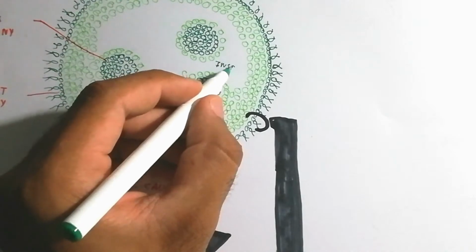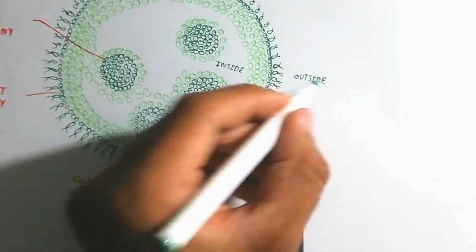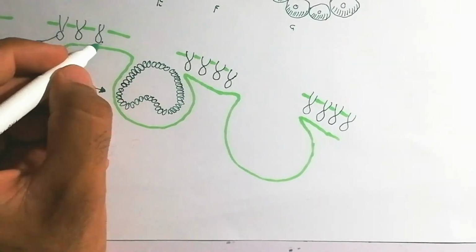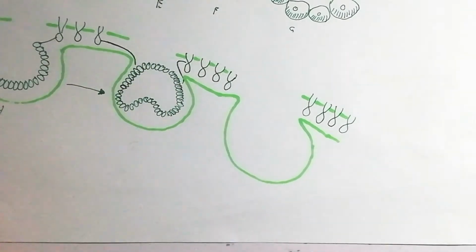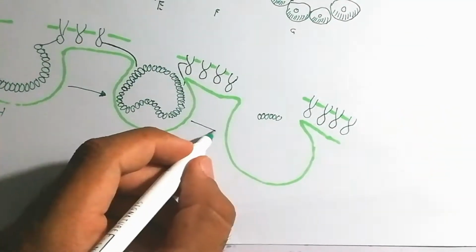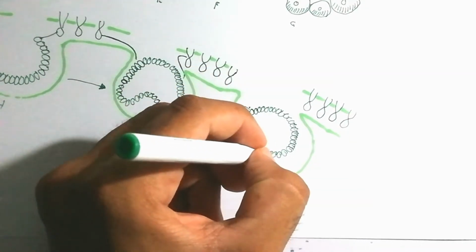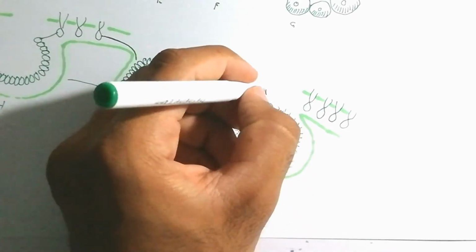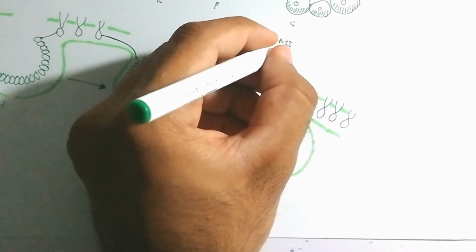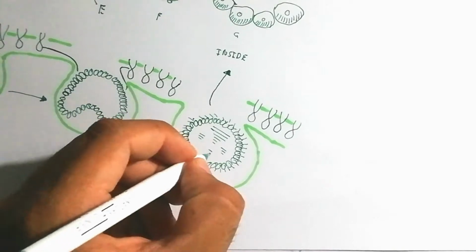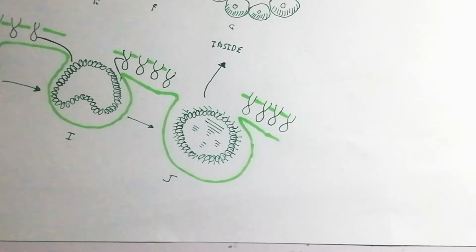Inside the colony, a subcolony will arise from the parental colony. The attachment goes to a hollow shape again, the structure will be clear, and it goes to step I and J. Here is the inside movement of this colony going inside, and sometimes going outside, but here it is moving inside.